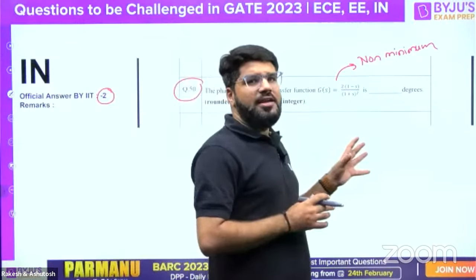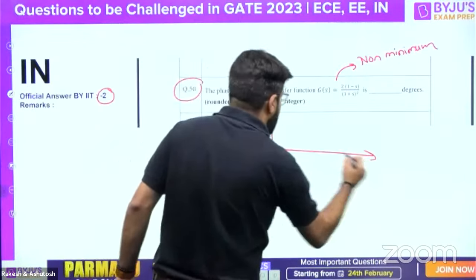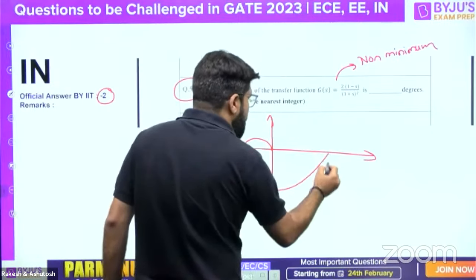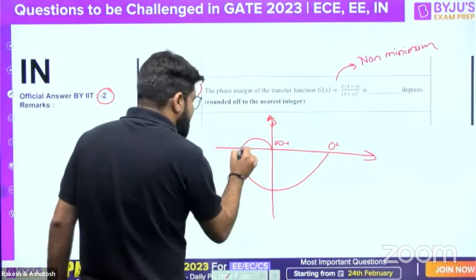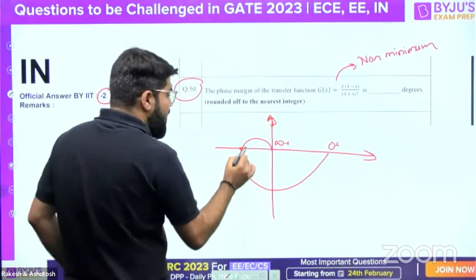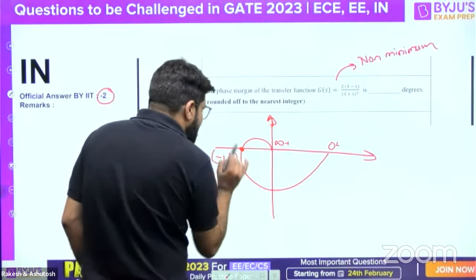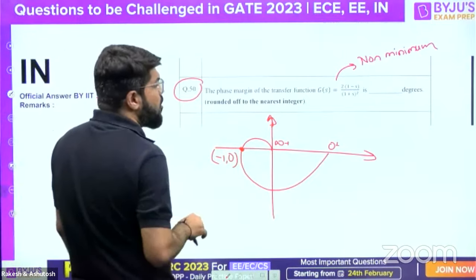So what we have done is we have even taken the polar plot for this. Approximately, guys, you can draw it completely at ease. I'll just give you the direct answer that this is how approximately the polar plot is going to come. This is 0 plus, this is going to be infinity plus, and this is the frequency root 3, where you cut the negative x-axis, and at that magnitude and frequency, it is exactly crossing the -1, 0 point.